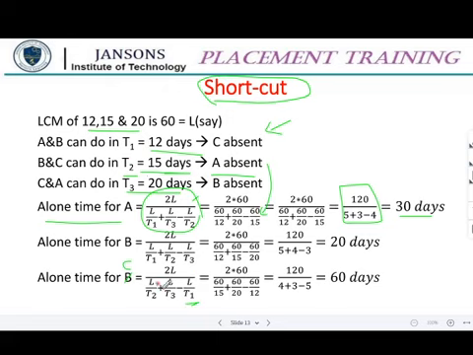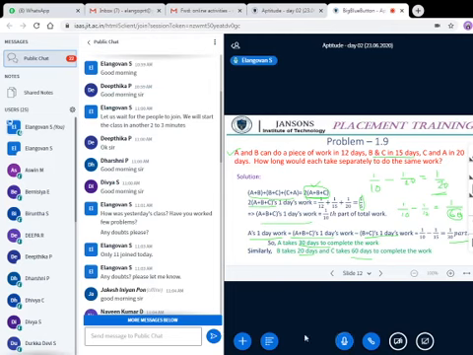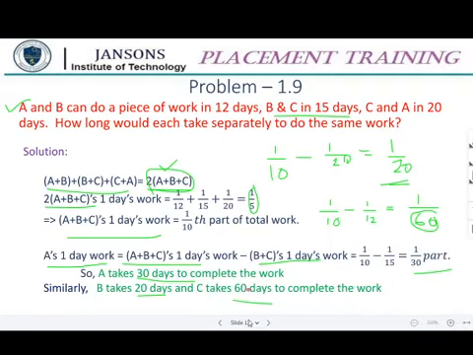I don't think you have to remember this. For me it is tough. I will not go for this actually. Anyway, if you want you can note it down. I don't prefer this. This is the better way. Yeah, this is the better way of working. This is easy for me actually.